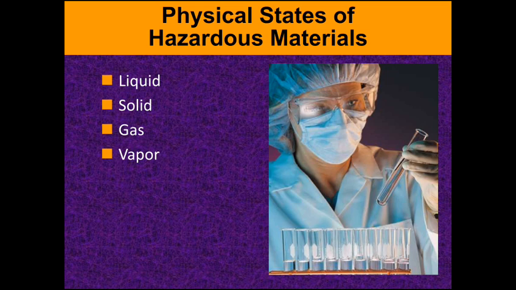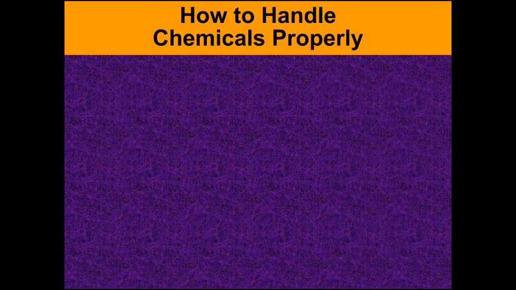If you see the refrigerant, freon, in refrigeration, usually it will be in the liquid form, and after evaporation it will go to the vapor form. So depending upon the state of the chemicals they are categorized. They may exist as a liquid, a solid, a gas, or a vapor.